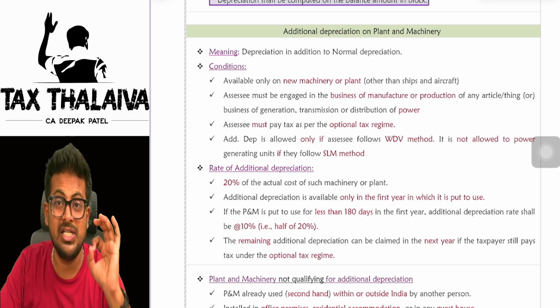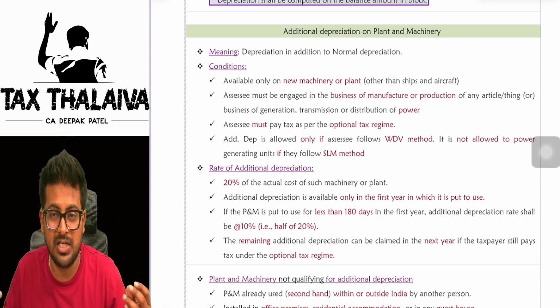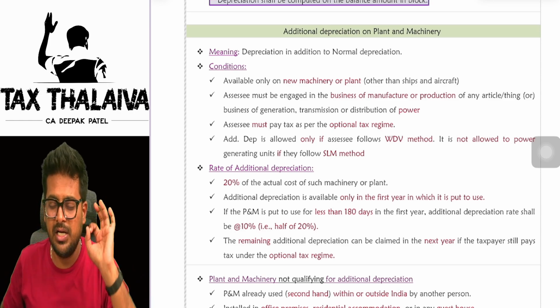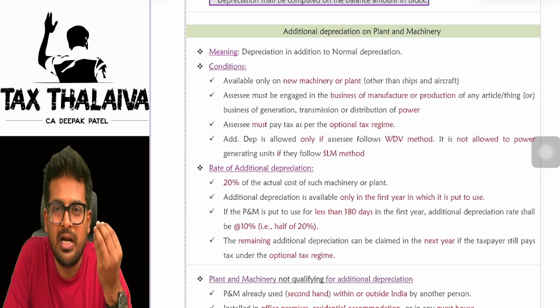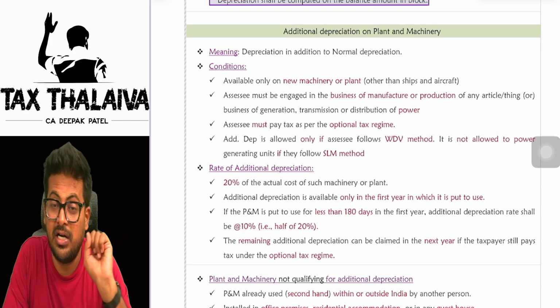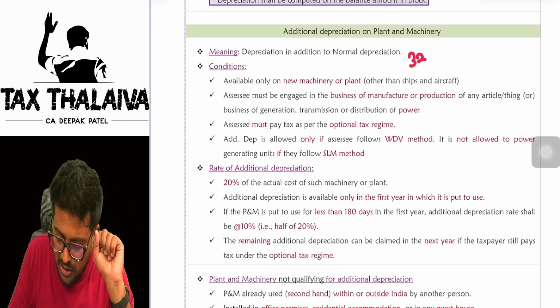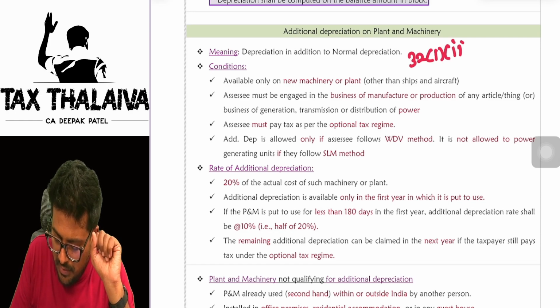What is the concept called? Additional depreciation. What is additional depreciation? In addition to normal depreciation, you get something called additional depreciation. There are few conditions to be met. Only then you will get this additional benefit. This additional benefit is given under section 32(1)(iia).